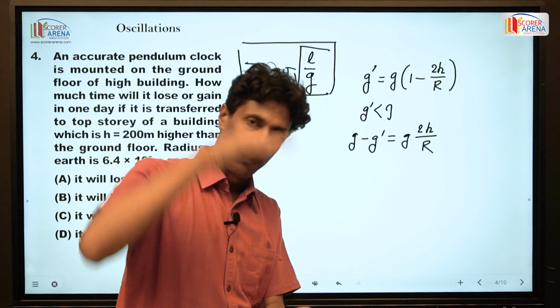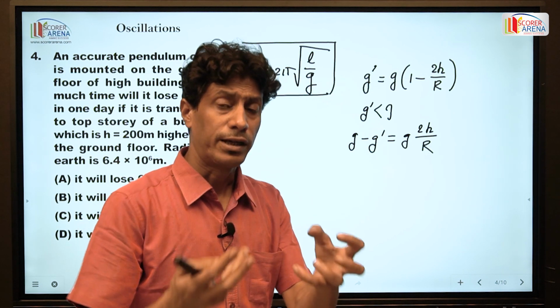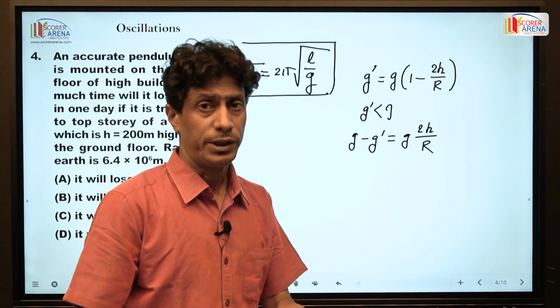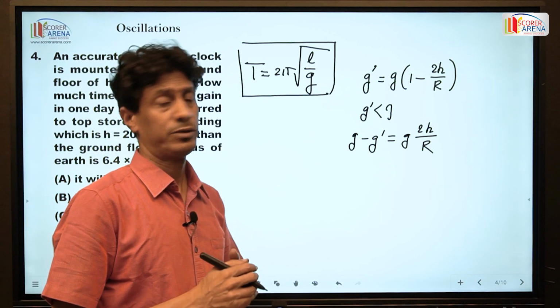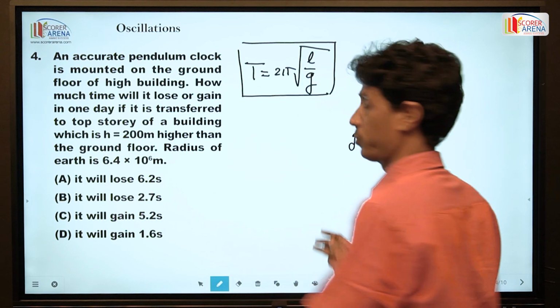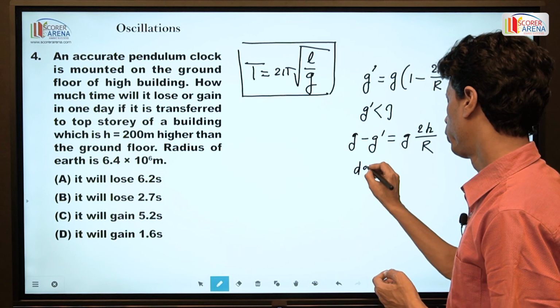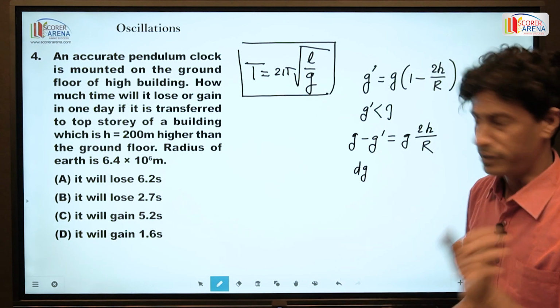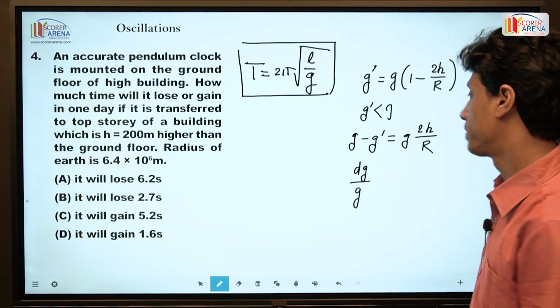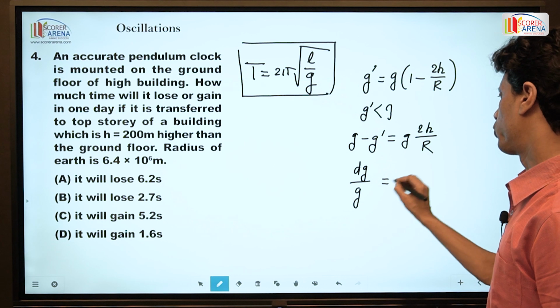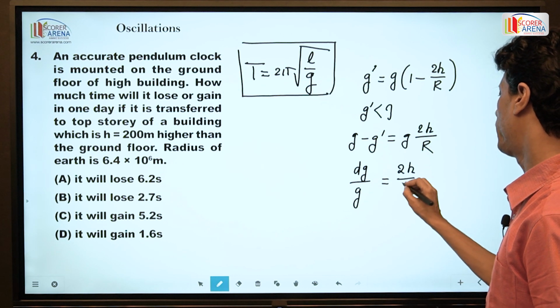If we go below the Earth's surface, the gravitational intensity also goes on decreasing. So the maximum gravitational intensity we can find is on the Earth's surface. So g is the gravitational intensity on the Earth's surface. So this is the change of the gravitational intensity by the actual gravitational intensity on the Earth's surface. This is actually 2h by r.